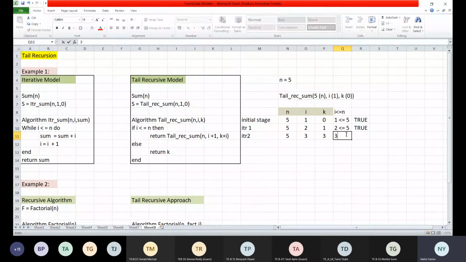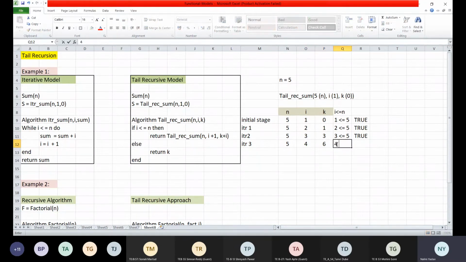Correct? Now again I is less than or equal to 5. Is it true? Yes, this is true. I is less than or equal to 5. So I will have iteration 3. Correct. Now what will happen here? N will remain as it is. I is equal to I plus 1, so this will become 4 and k is equal to k plus I. So 3 plus 3, that is my 6. Currently k is 3 and plus I is my 4. So 3 plus 3 is 6.